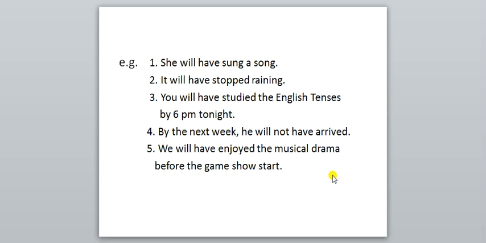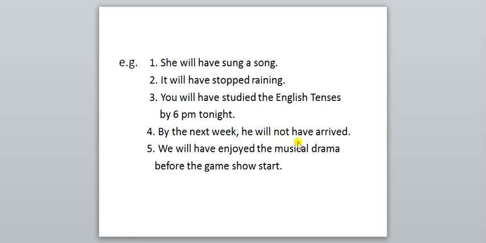Now the fourth sentence is there. By the next week, he will not have arrived. This is the negative sentence. And see, here you have to focus only on he will not have arrived. Only not is added, inserted between will and have.